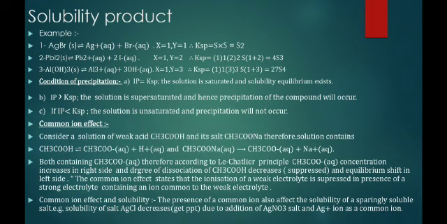Another example: what is the effect of the common ion on solubility? What is the relation? In the presence of the common ion, the solubility of a sparingly soluble salt also decreases. Like AgCl as a sparingly soluble salt. So in AgCl solution, when we add AgNO3, then the Ag plus concentration increases, which is the common ion, and we get the precipitate of AgCl.